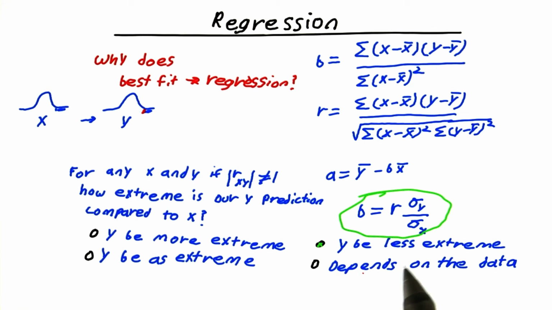And this is the concept of regression. That is regression to the mean. So if someone is exceptional in one thing, we will always predict that person to be a bit less exceptional in that other thing if there's any error.